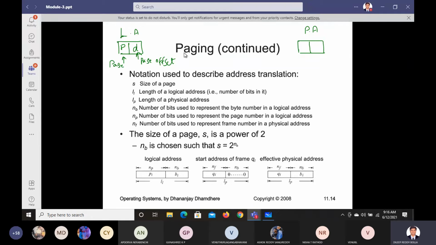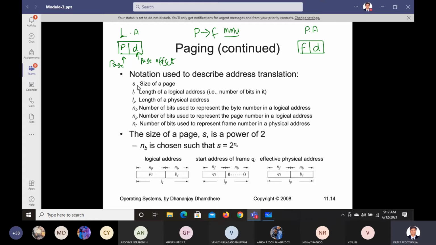When you go to the physical address side, we call it frame F and then offset D. Which means the page is referred to as frame. This can be translated by using the memory mapping unit. The memory mapping unit is going to take care of that. Is it clear? Now the same thing is told in a different format here.